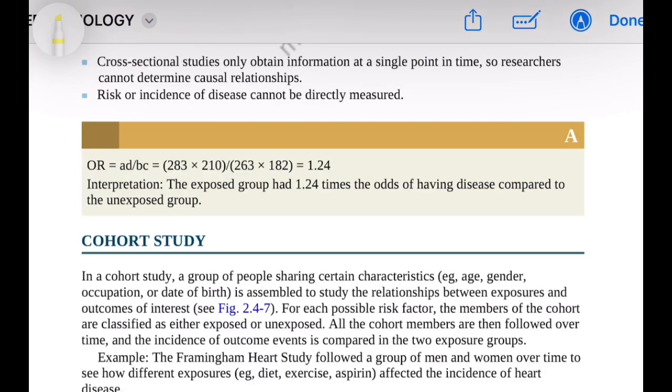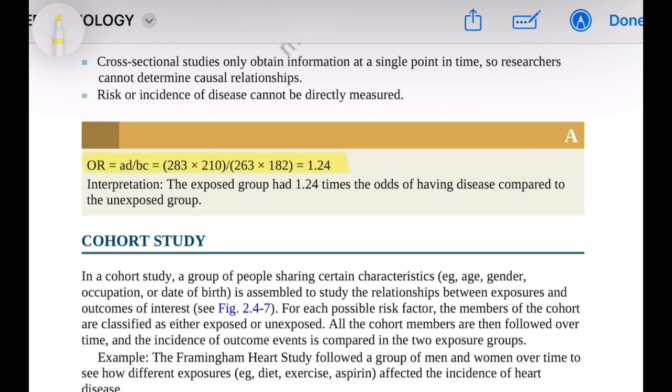The formula for calculating the odds ratio is the product of A and D divided by the product of B and C, where A represents the number of exposed cases, B represents the number of unexposed cases, C represents the number of exposed controls, and D represents the number of unexposed controls.